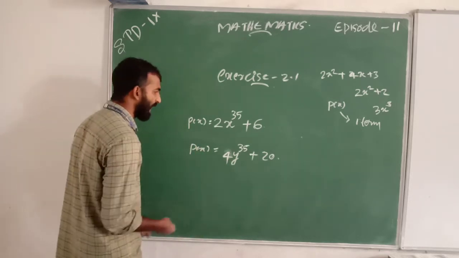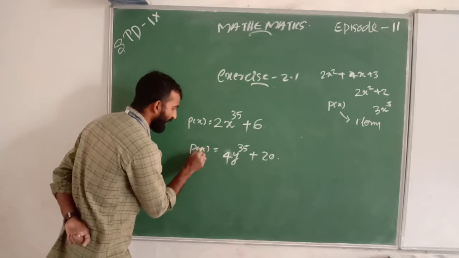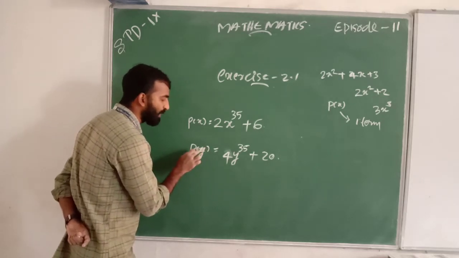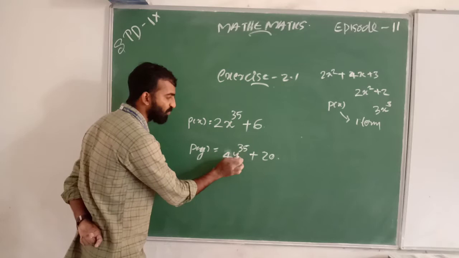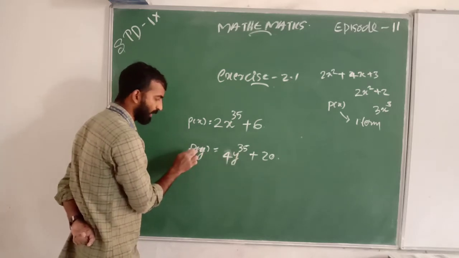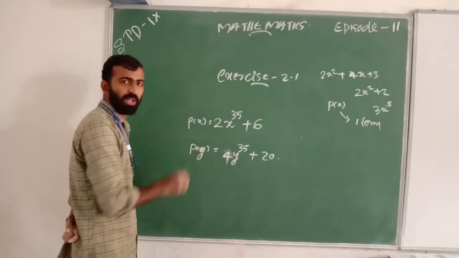And for another example, here not p of x, here is p of y, because I take the variable as y. So we can write not p of x, we can write p of y.